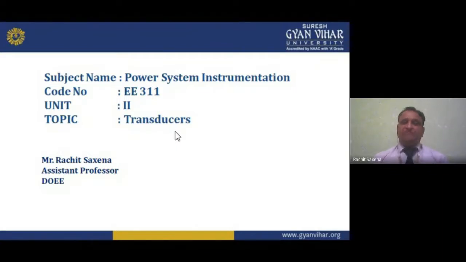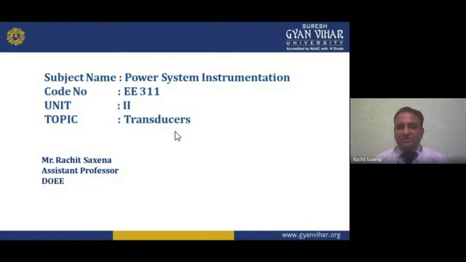It is not feasible to easily measure a kiloampere current with a meter. So we have to do something to convert or change the level of current to the desired level of the ammeter for measuring purposes. So we have instrument transformers.